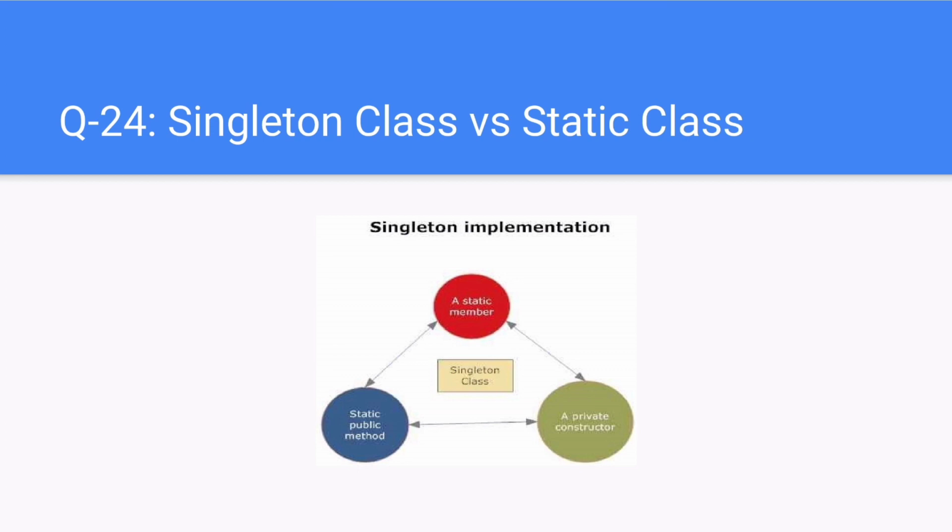A singleton class supports interface implementation, while static classes cannot implement interfaces. A singleton class supports inheritance, while a static class is a sealed class, and therefore cannot be inherited. A singleton class can inherit from other classes, while a static class cannot, not even from other static classes. A singleton class can be instantiated using the new keyword, while a static class cannot be instantiated, a static class can be used directly.